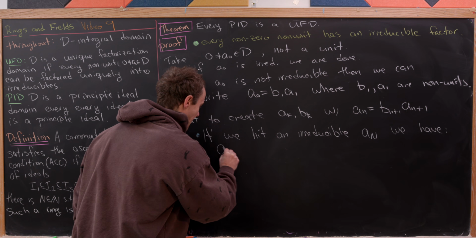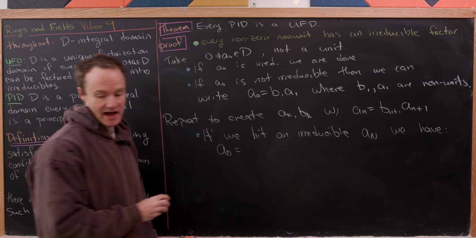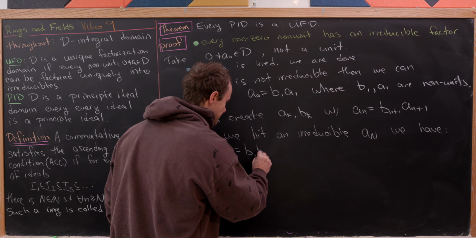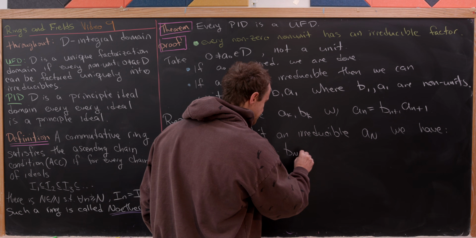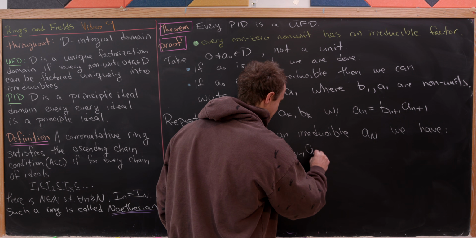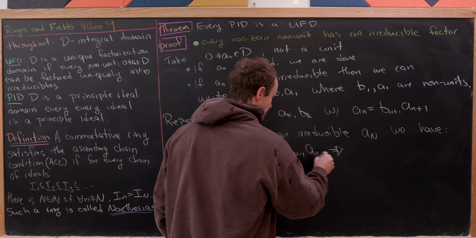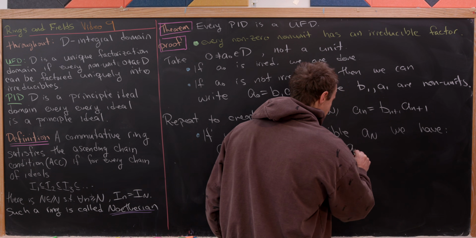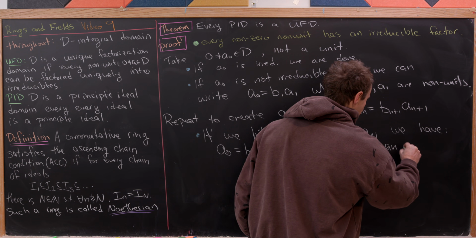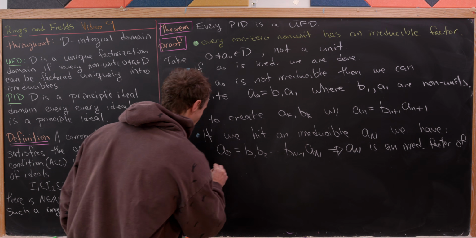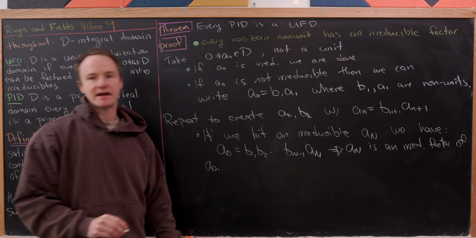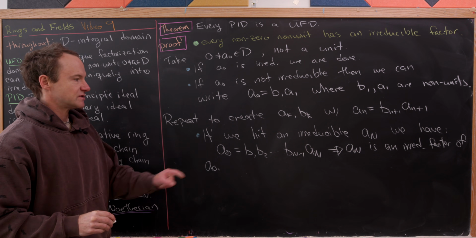So we've got our A naught can be written as B1 times B2 all the way up to B sub capital N minus 1 times A_N. So that means that A sub n is an irreducible factor of our element A naught, kind of as needed. And so check it out.